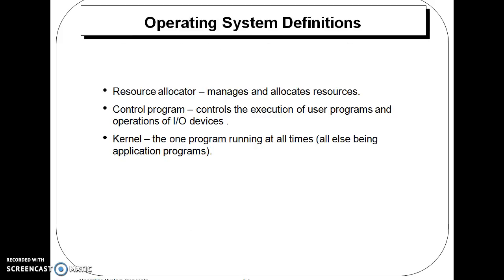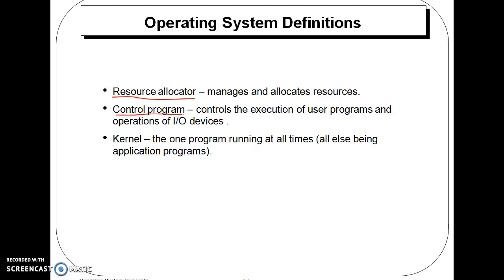So ultimately, what is the definition of an operating system? There is no universally accepted definition because the operating system has many functions. It acts as a resource allocator. It manages all the resources, like memory, CPU, and IO devices. So we can say the operating system acts as a resource allocator, which allocates the different resources to the different users. As well, it acts as a control program, because it controls the execution of user programs and operations of IO devices.